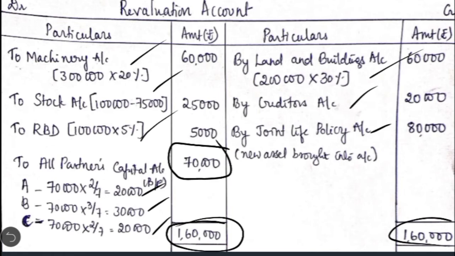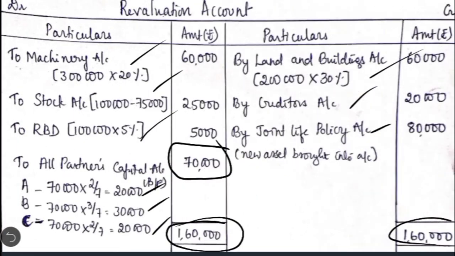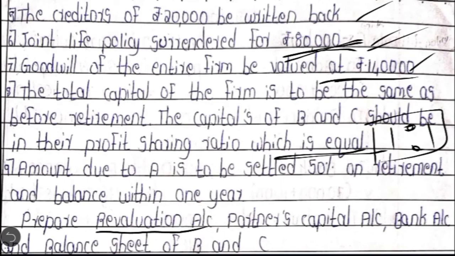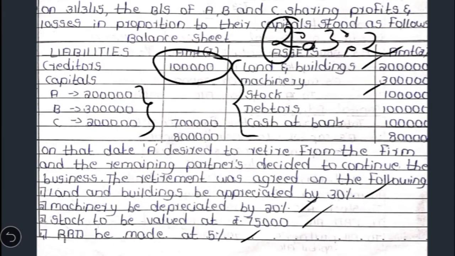And then let us prepare the partners capital account. So here there are some extra adjustments when compared to the previous question with regard to capital. Okay, let's see that adjustment. Here it is given in the 8th adjustment. The total capital of the firm is to be the same as before retirement. So because one of the partners, A, is retiring, the capital of the firm cannot be reduced. The capital has to be maintained at the same level as it was before. So what was the capital before A's retirement? 2 lakh plus 3 lakh plus 2 lakh, which comes to 7 lakh. Total capital of the firm was 7 lakh.